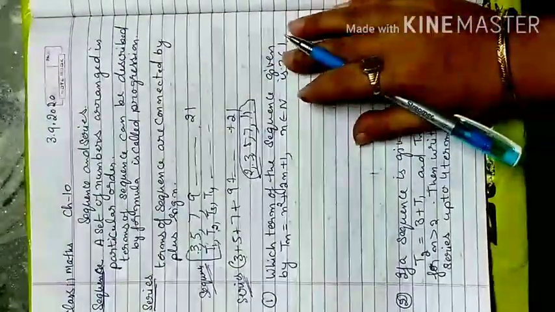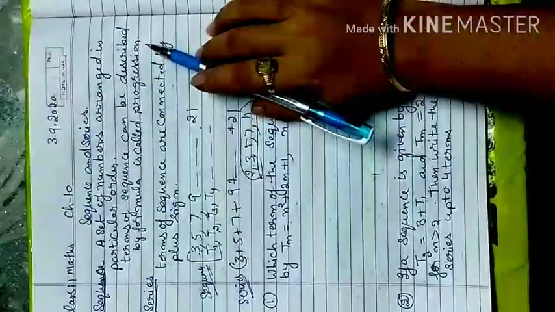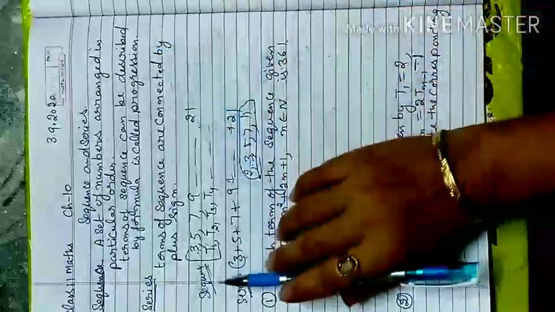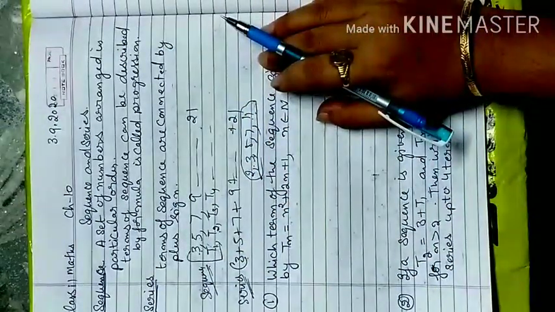वो हमारी कंडीशन में आता है सीक्वेंस with progression. So that is a sequence with progression. And if you add all the sequence terms, so that another name we have given is series.